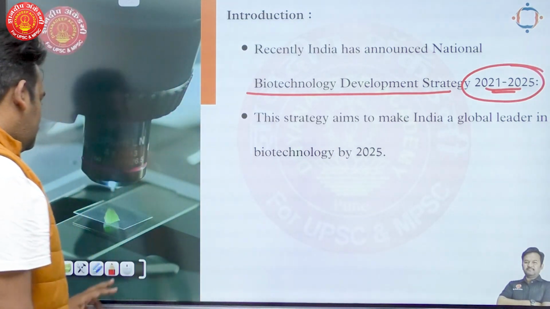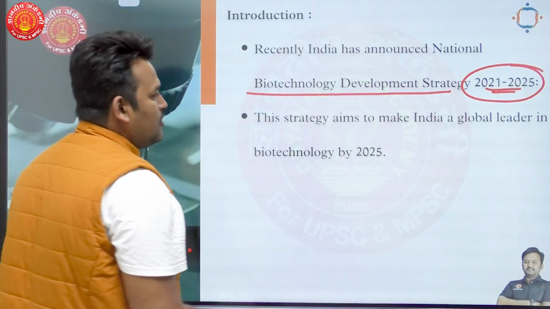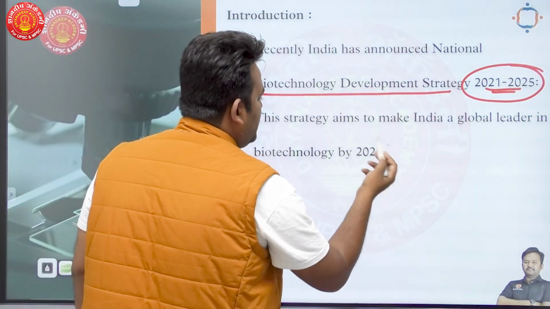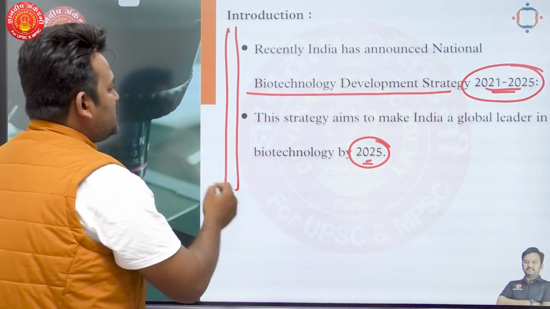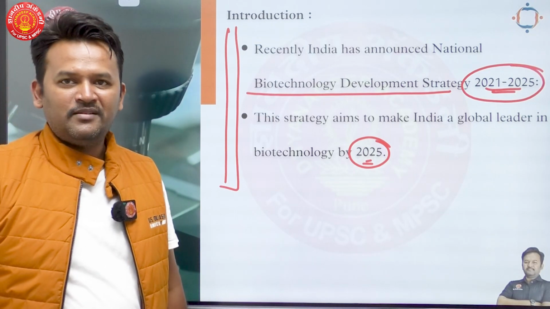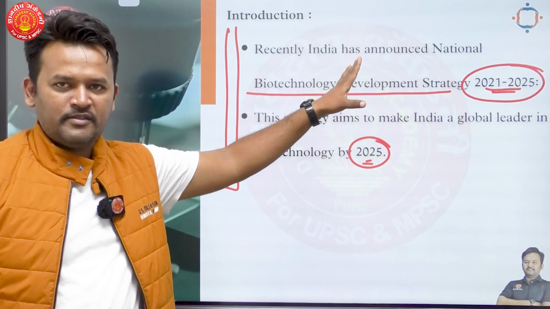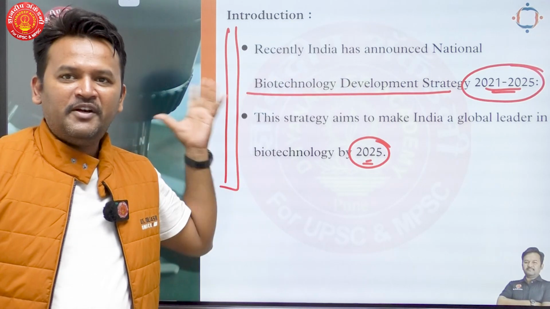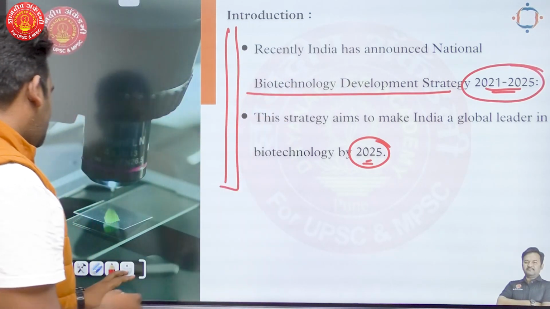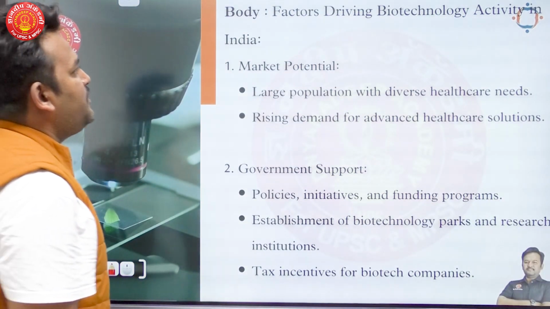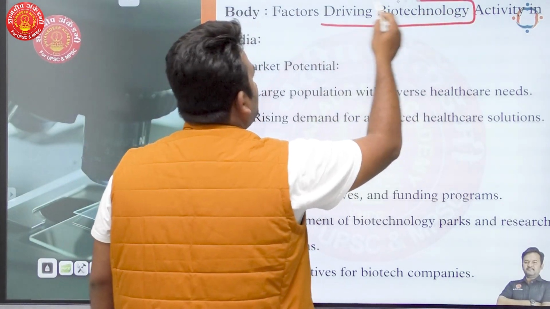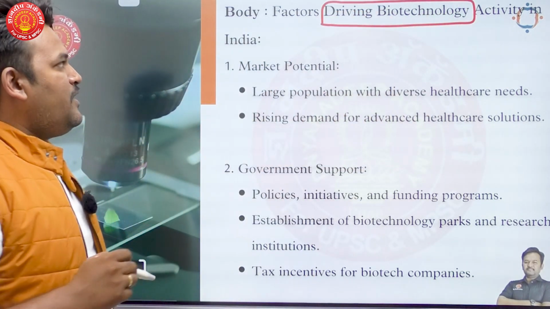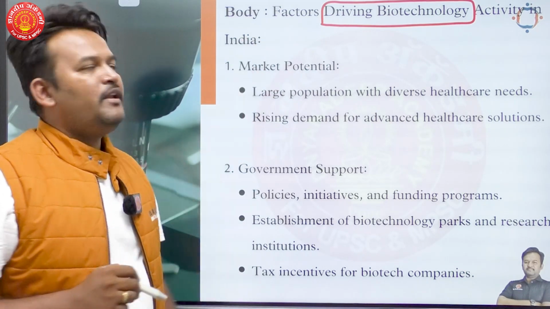Okay. Second thing, this strategy aims to make India a global leader in biotechnology sector by 2025. This is a very best example of introduction, right? It is a very best example of introduction. Try to bring the context to this particular question. Okay. After that, when we move towards body, in body, first thing first, we have to write down something about development or growth of biotechnology, factors that driving the biotechnology activity in India.